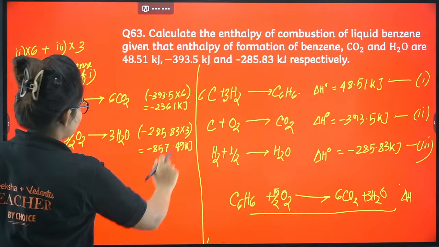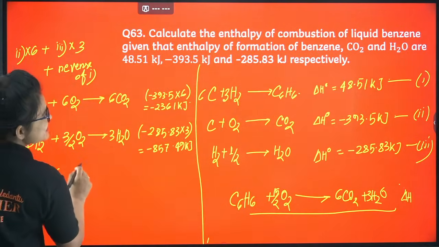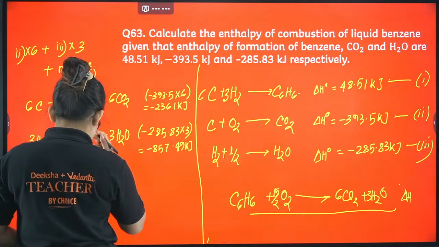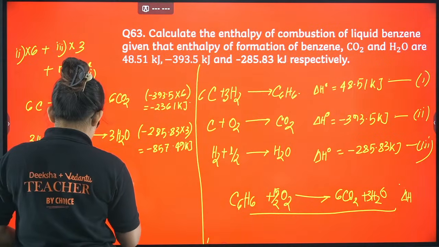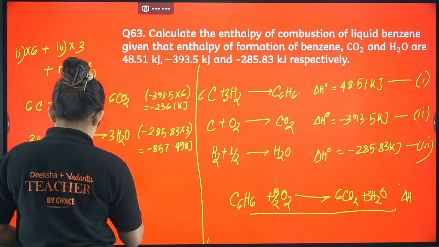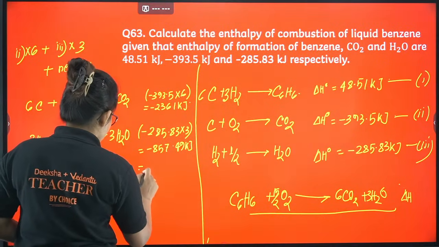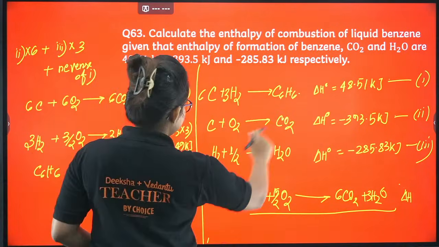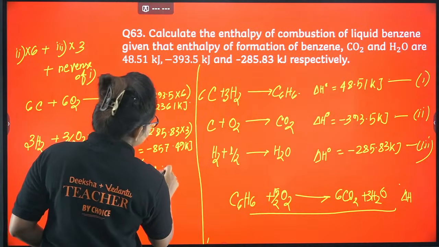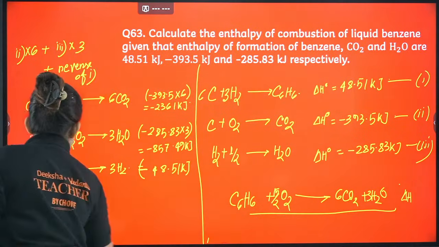And the reverse of equation 1: C6H6 will give you 6 carbon plus 3H2. Whatever the value you can see, it will also be in the form of a negative sign. So minus of 48.51 kilojoule.